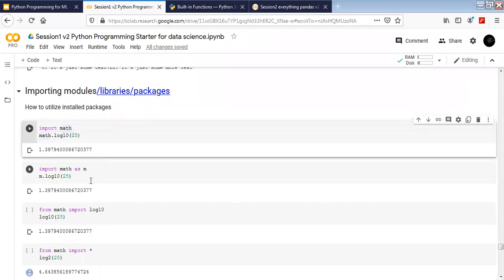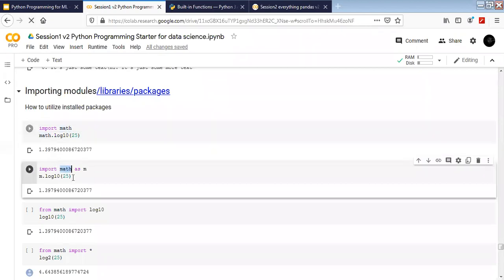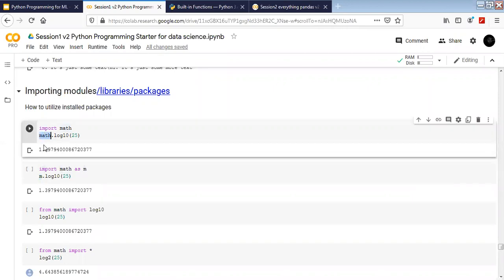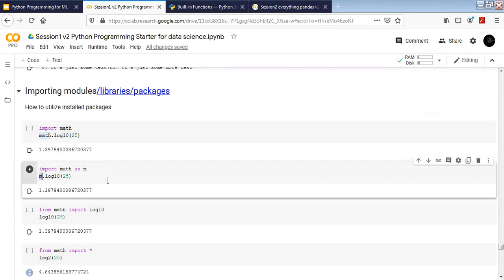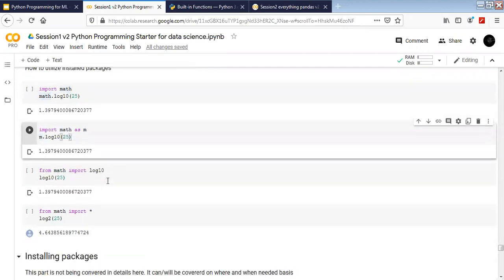There's another way to do that, which is by aliasing. So the alias I'm going to give for math is m. Now I have used something called m. So this m is now the substitute for the math. Except for math, I can use the character m here, and it's going to work perfectly for us.